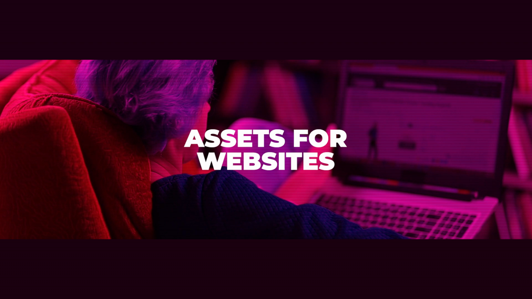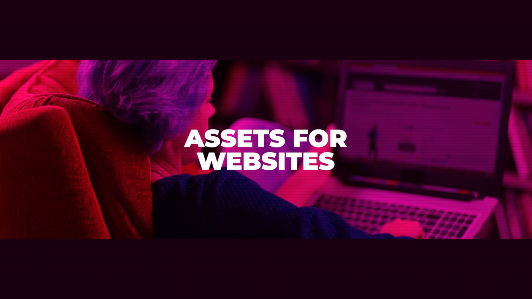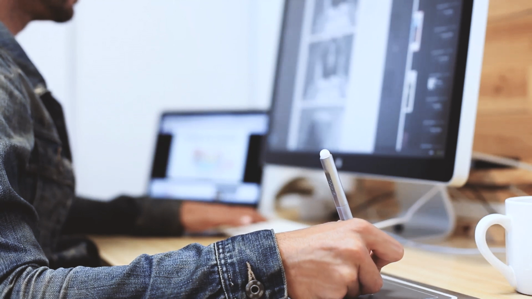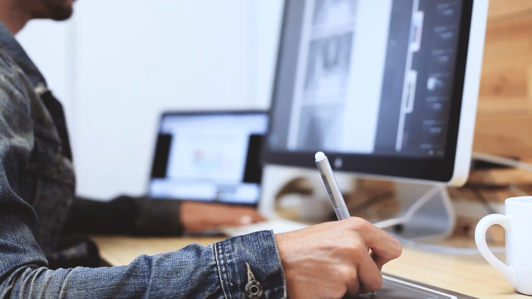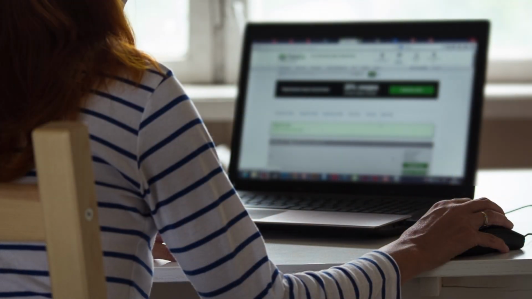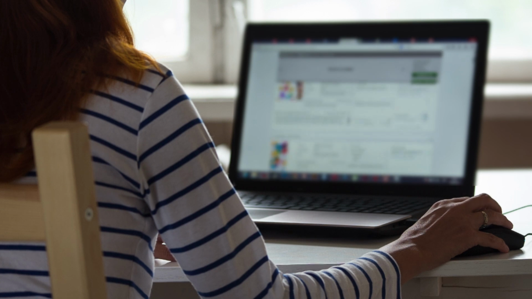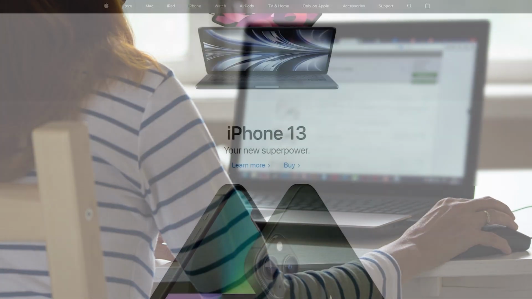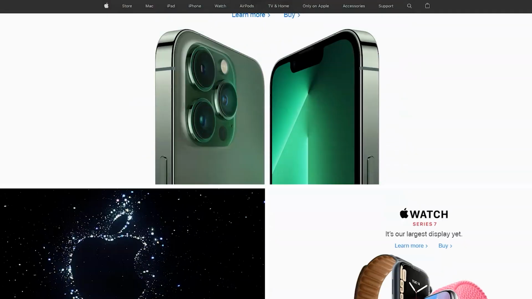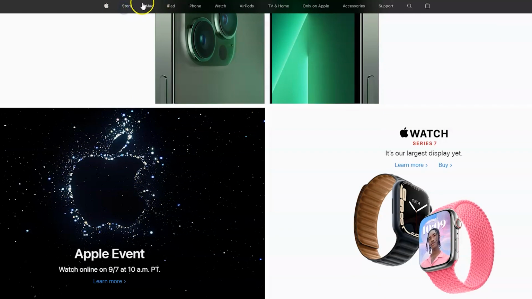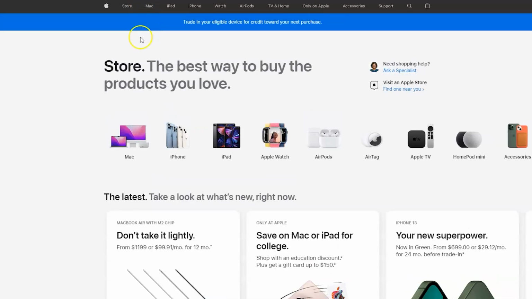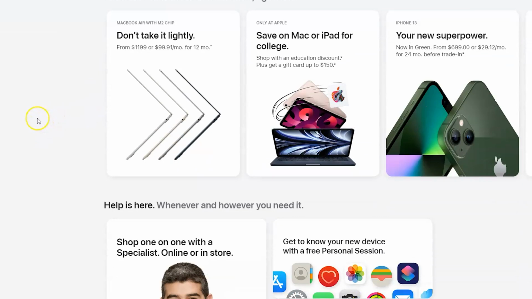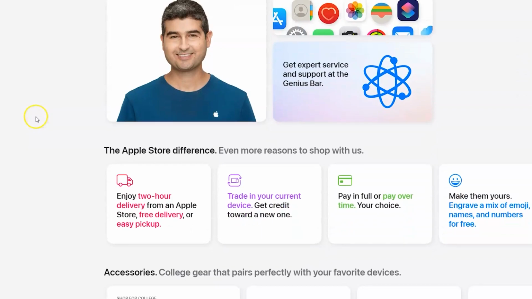Next up are website assets. So if a web designer is updating your website regularly, you want those website assets easily available to them. So again, the logo, the color palette, the typography, illustrations, maybe some unique call to action buttons. Apple's dynamic product pages are a great example of how sleek web design elements can reflect the brand's identity. When we're on those product pages, we really feel the simplicity and the attributes that Apple wants us to feel as we experience their website.